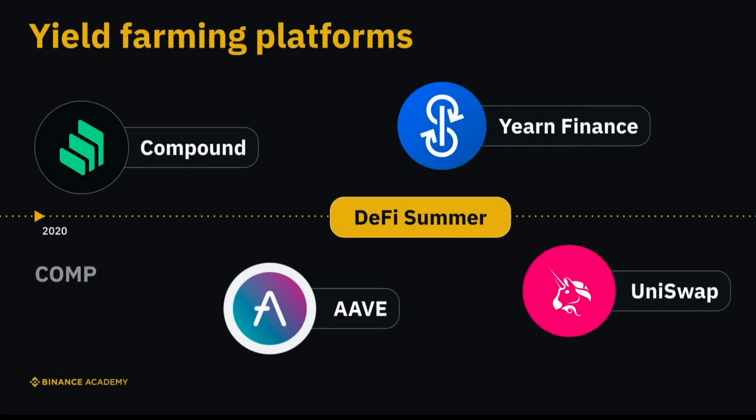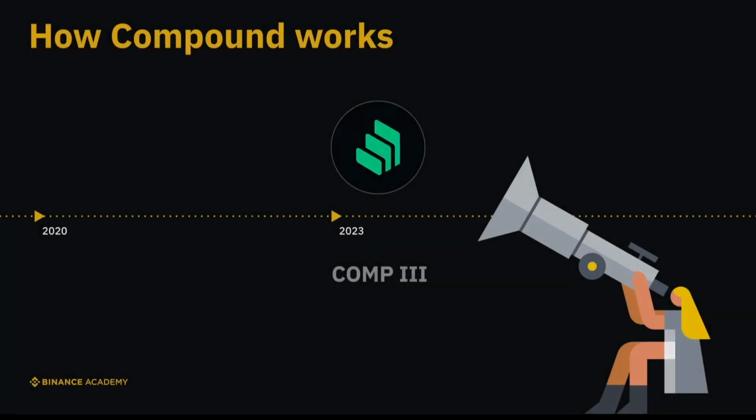We learned in the DeFi history module about how the launch of the COMP token in June 2020 triggered the yield farming craze that ultimately led to the DeFi Summer. DeFi protocols like Yearn Finance, Aave, and Uniswap are other examples of platforms used for yield farming. Each of them works differently to generate yield. To illustrate, let's check how Compound works. After Compound's initial launch in 2018, it has gone through some upgrades. For this course, we'll review the working mechanisms of Compound 3, the latest version of Compound as of 2023.